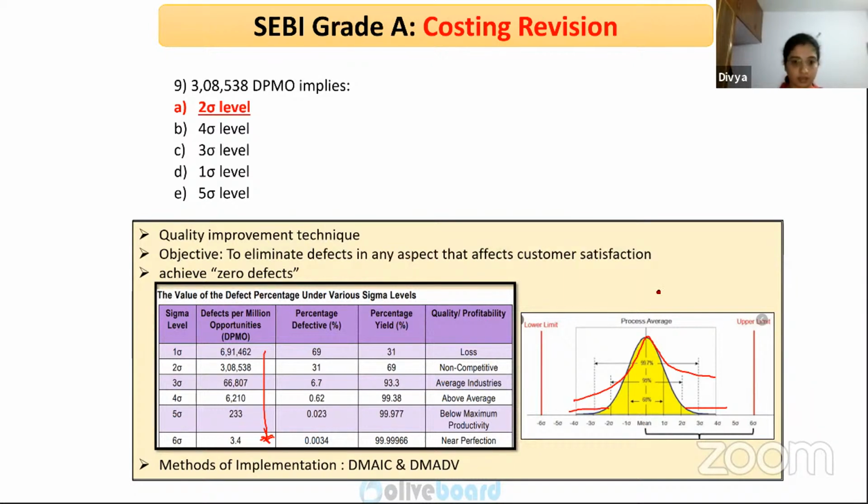So it is a quality improvement technique with the aim of achieving 0 defects. And there are 2 methods of implementation, what I have here, DMAIC and DMADV. That is define, measure, analyze, implement, and I think customize. Not sure. Okay, so this is improve. Yes, this is improve. Sorry, I is improve. This is for the existing ones, and this is develop. So this is for the new one.